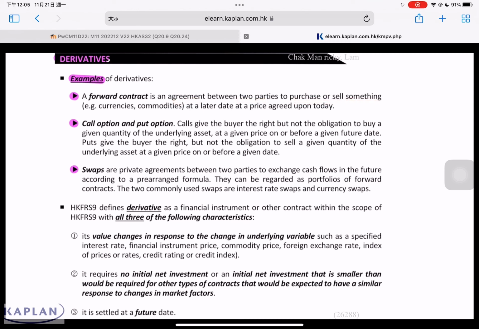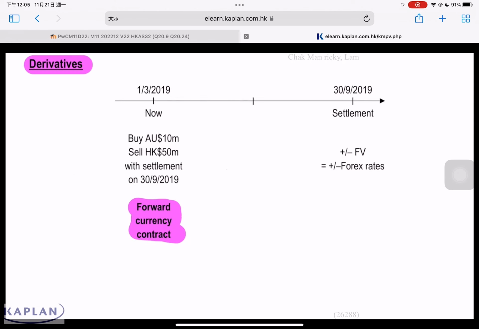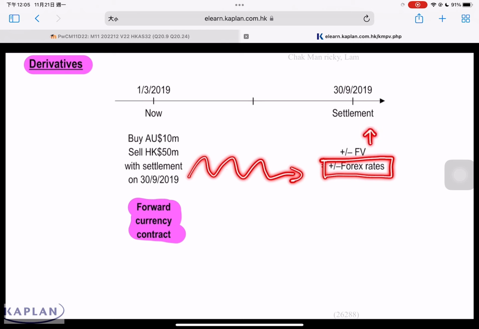For a derivative instrument to be within the scope of FRS 9, AS 32, financial instruments, FRS 9 defines a derivative instrument as a financial instrument with all three characteristics. In order for us to call a contract a derivative under FRS 9, first, the value of this contract changes in response to the underlying variable. The value of this contract will go up or down, subject to changes in the foreign exchange rate. If the foreign exchange rate is favoring the company, the value will go up. If the foreign exchange rate is against the company, the value will come down. This is the first characteristic.